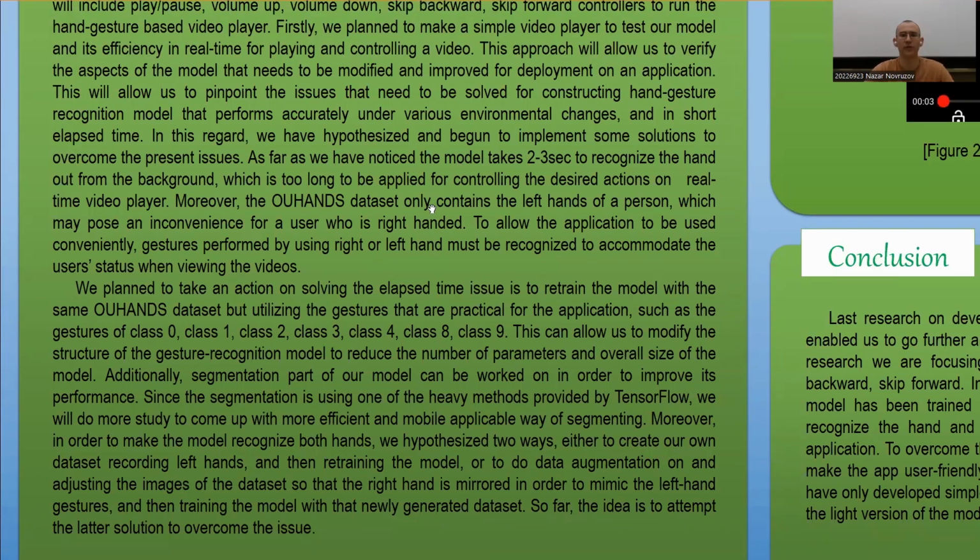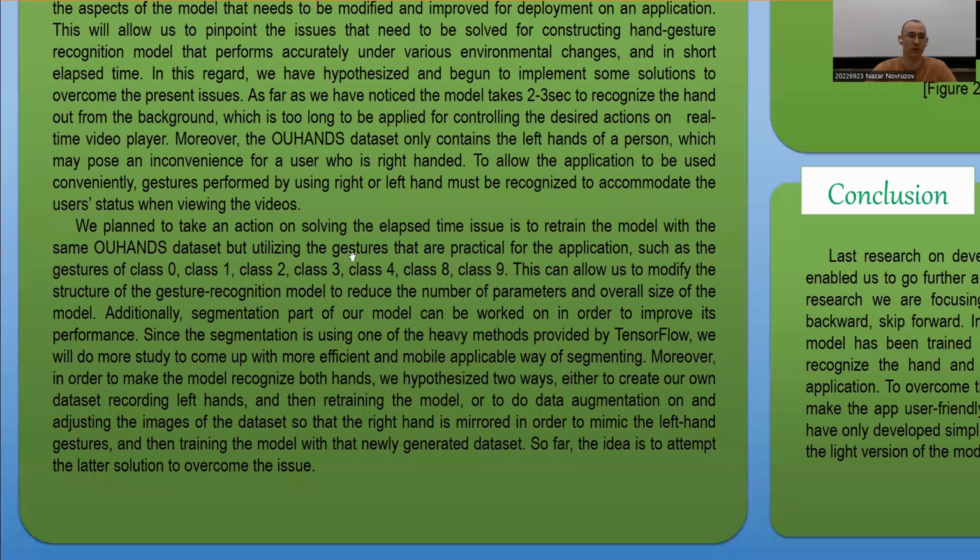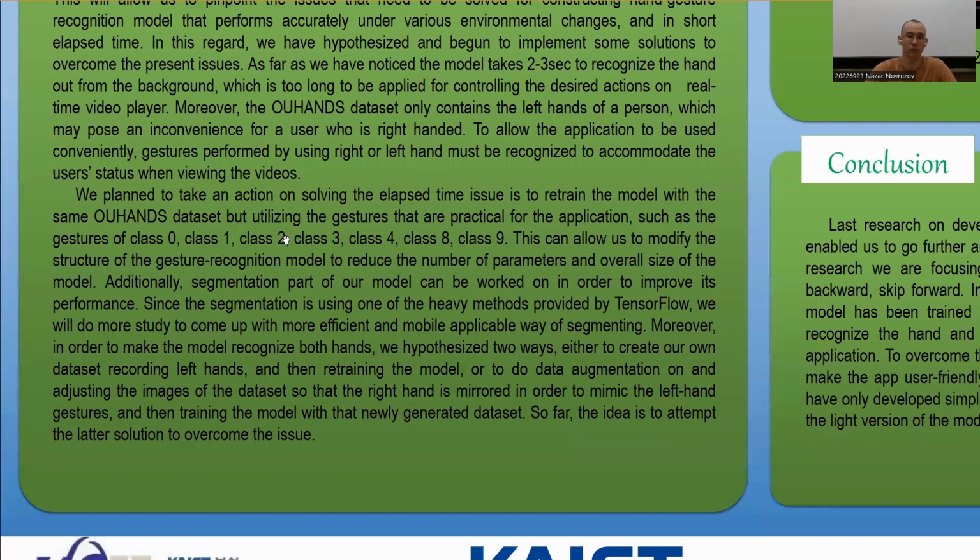So we hypothesized in the beginning of the research and began to implement some solutions to overcome the present issues. As far as we've noticed, the model takes 2 or 3 seconds to recognize the hand from the background, which is actually too long compared to a real-time application. Also, the OHANS dataset only contains the left hands of a person, which may pose an inconvenience to the user who's right-handed. To allow the application to be conveniently used, we need to accommodate both hands.